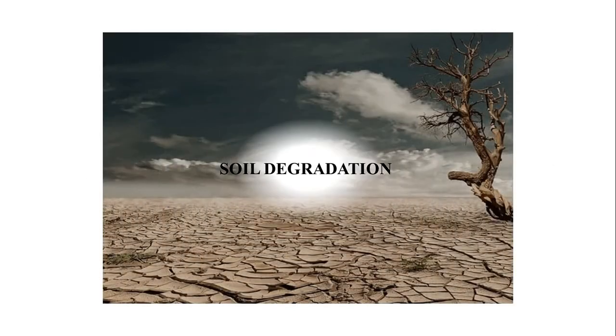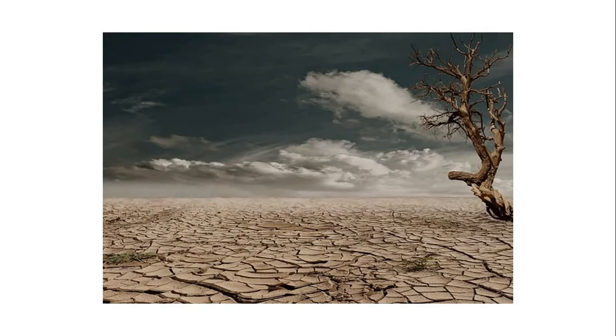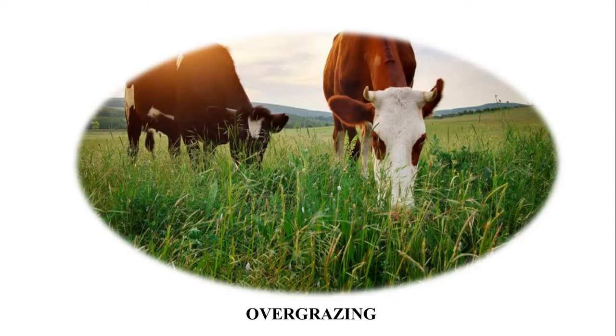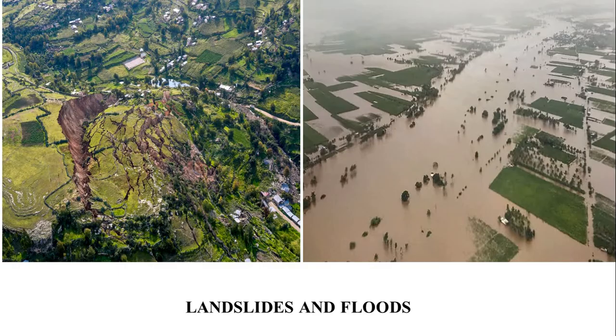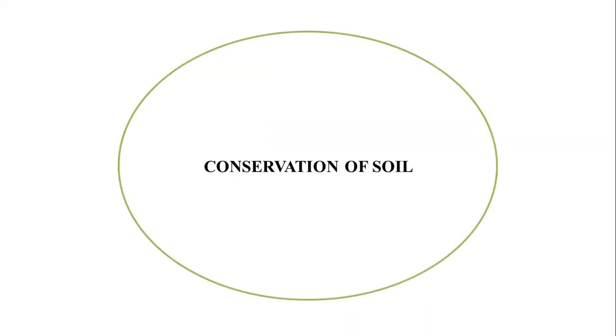Soil degradation. Depletion of upper fertile layer of soil due to the action of external factors like heavy rainfall, strong winds, sea waves, human activities, etc. is called soil erosion. The reduction in the productivity of soil due to soil erosion is called soil degradation. The main causes of soil degradation are overgrazing, improper technique of agriculture, excessive use of fertilizers, natural disasters such as landslides and floods, etc. Conservation of soil.